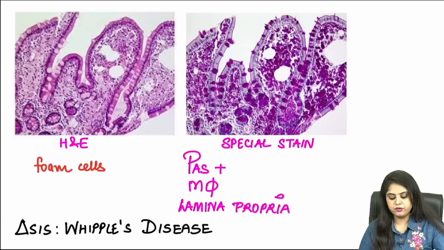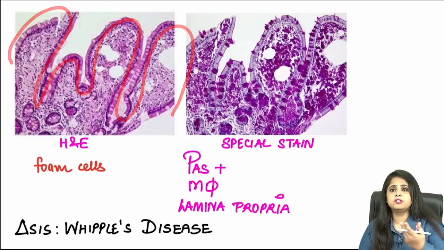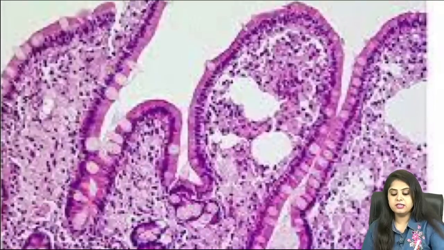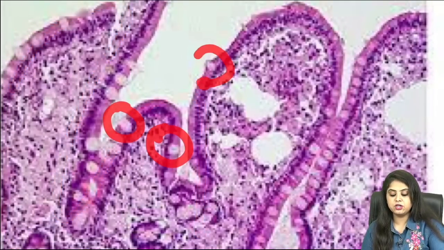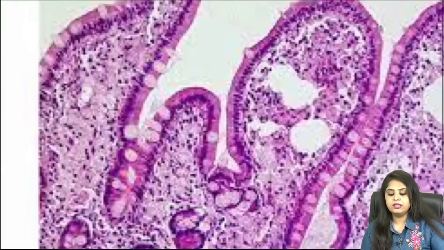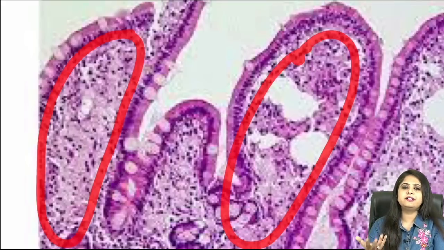I'll show you this. I've got you a picture over here. Very clearly you can see that, okay, these are the intestinal villi. Yes, I'm telling you normal because nowadays a lot of normal photos are also asked. So these are the intestinal villi, which you can see makes it intestine. Then you can see these empty cells which are looking like goblets. So goblet cell makes it intestine. But now in the lamina propria, below the goblets, I can see cells.